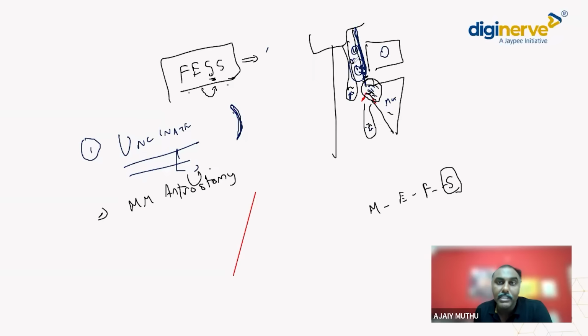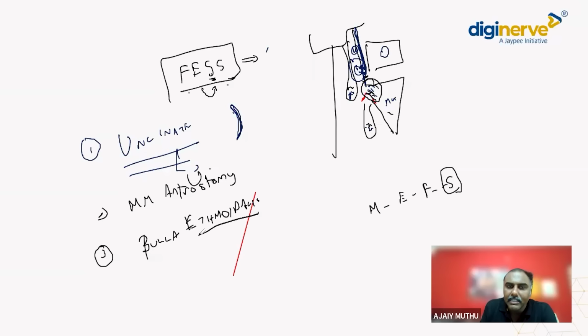And then I need to go to the ethmoid sinus. Again, go to the next landmark. The next important landmark is bulla ethmoidalis. What is bulla ethmoidalis? Bulla ethmoidalis is the most constant anterior ethmoidal air cell. That means we all have this bulla ethmoidalis. Once I open up this bulla, I am inside the anterior ethmoid. So bulla ethmoidalis, and then go to the anterior ethmoid area.